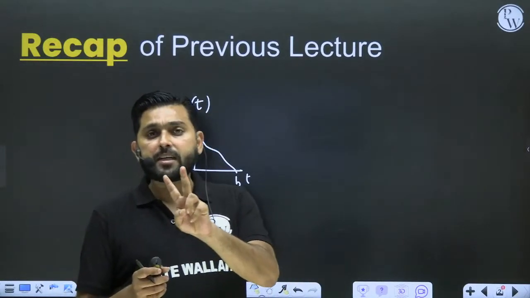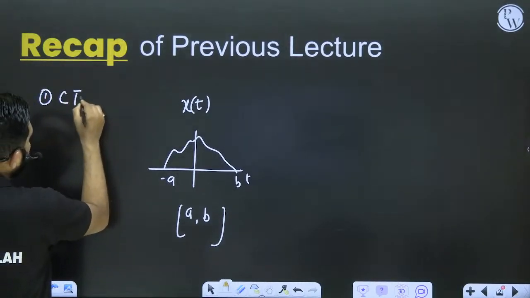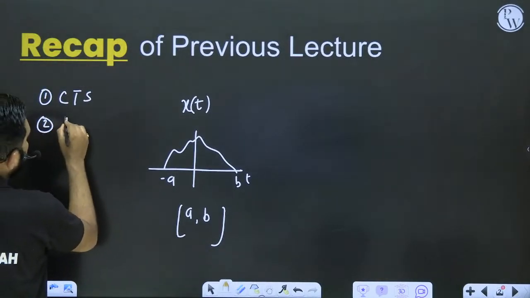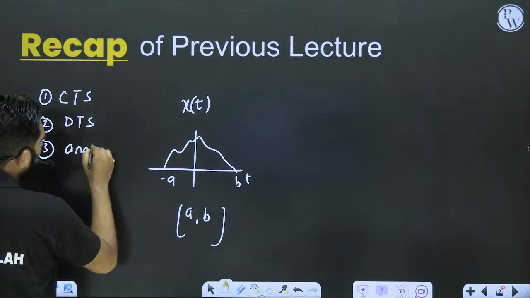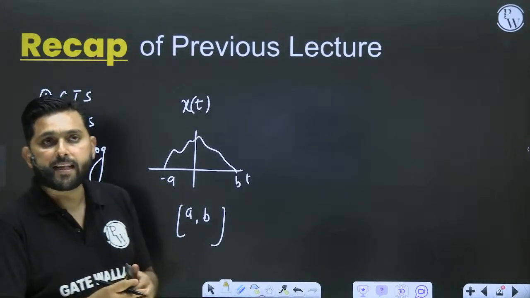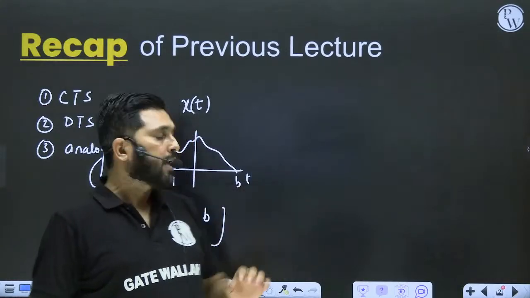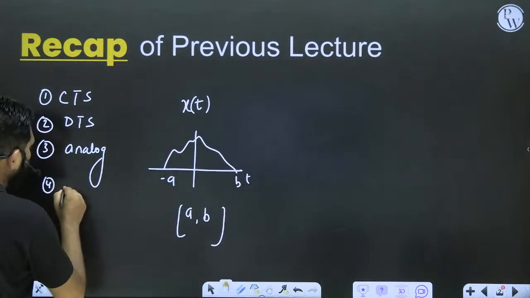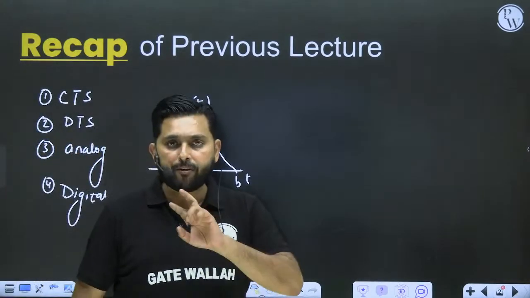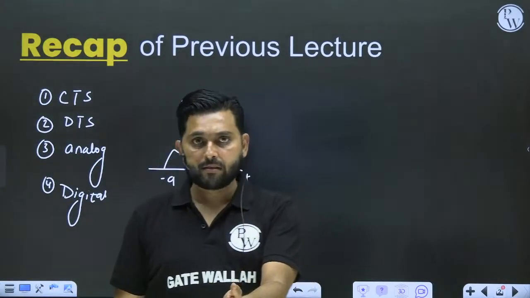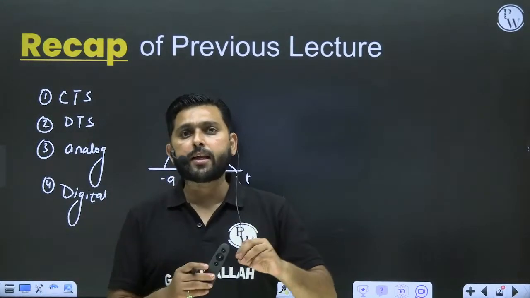So I have differentiated 4 important categories last class. First is continuous time signal. Second is discrete time signal. Then we have covered analog signal. Analog means continuity in time as well as continuity in y-axis also. That's what analog means. And the fourth signal we have covered is a digital one. So what is a digital signal? Digital signal means that it will take a fixed value on y-axis. For example, your binary signals will take the fixed values, that is 0 and 1 on the y-axis. That's why we are calling it a digital one.